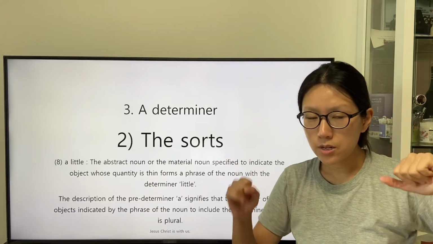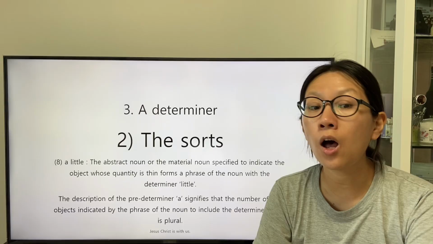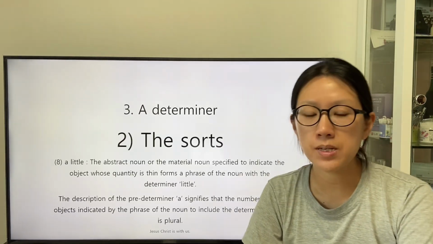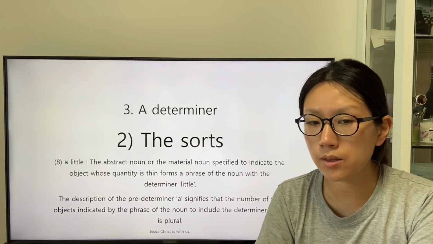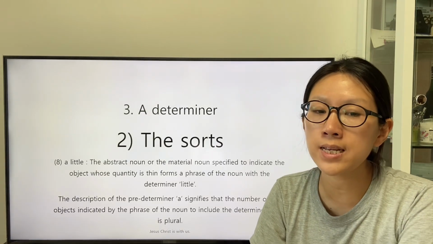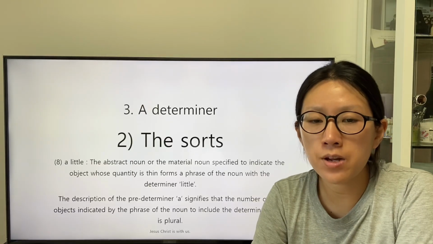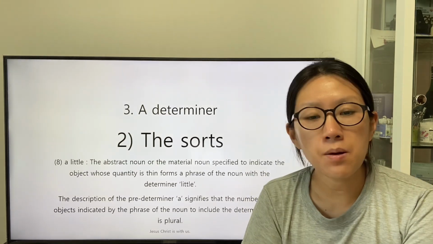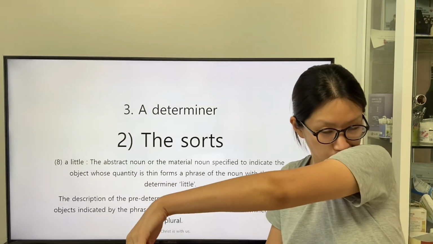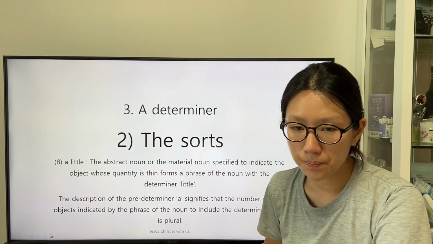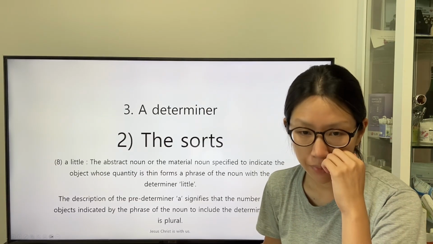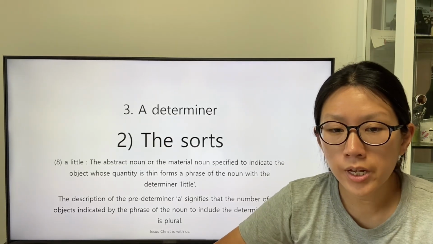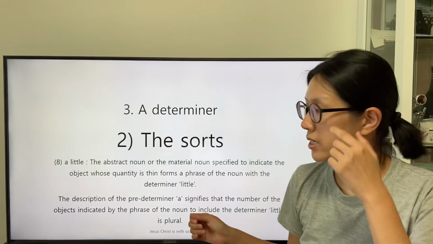The eighth determiner is the determiner a little. The abstract noun or the material noun specified to indicate the object whose quantity is thin forms a phrase of the noun with the determiner little. The description of the predeterminer all signifies that the number of the object indicated by the phrase of the noun to include the determiner little is plural.